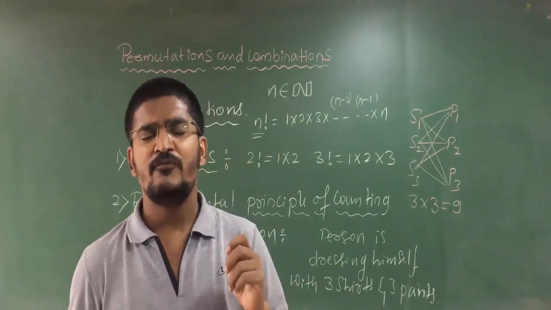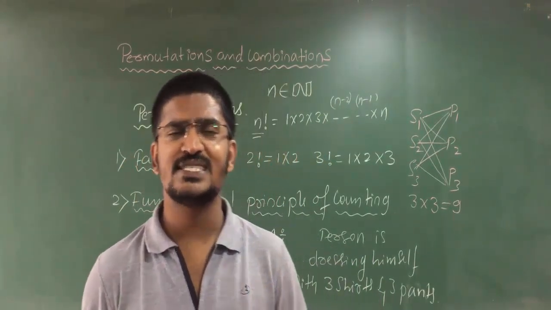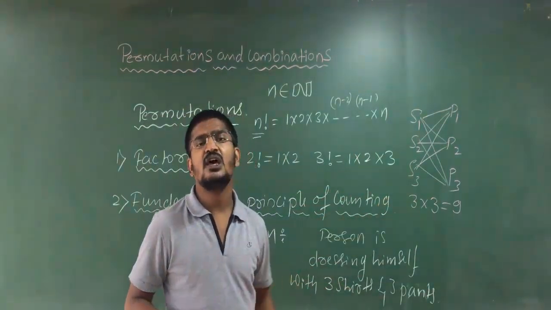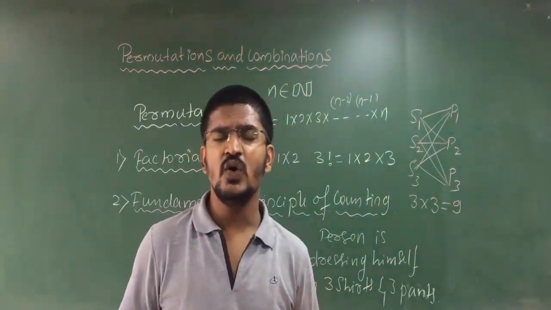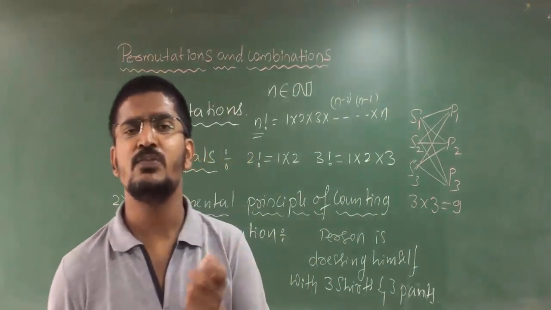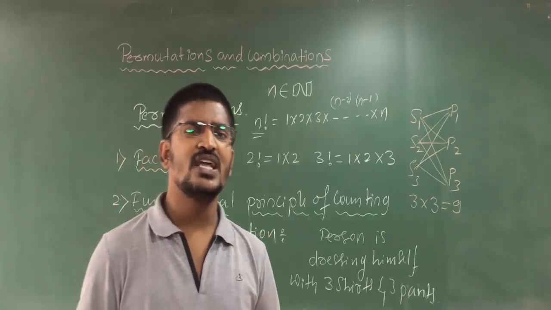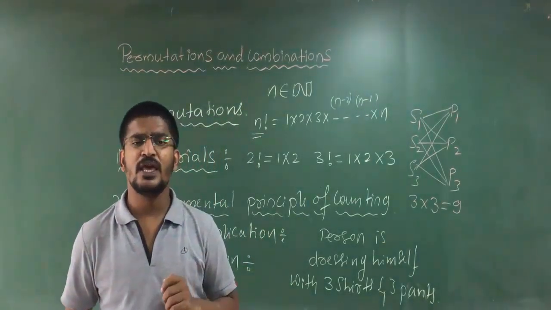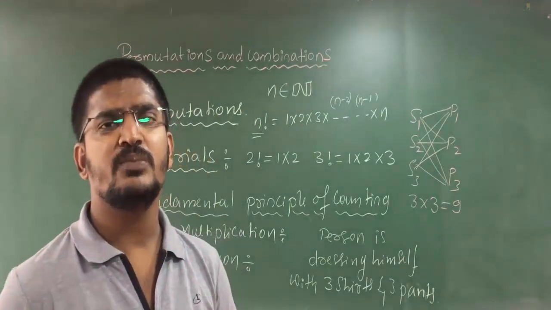Therefore, the fundamental principle of multiplication says that the number of ways to complete the event is n of A into n of B. The number of ways of A into the number of ways of B. Clear, students? So that is going to be your fundamental principle of multiplication. Very, very important. Please remember that.